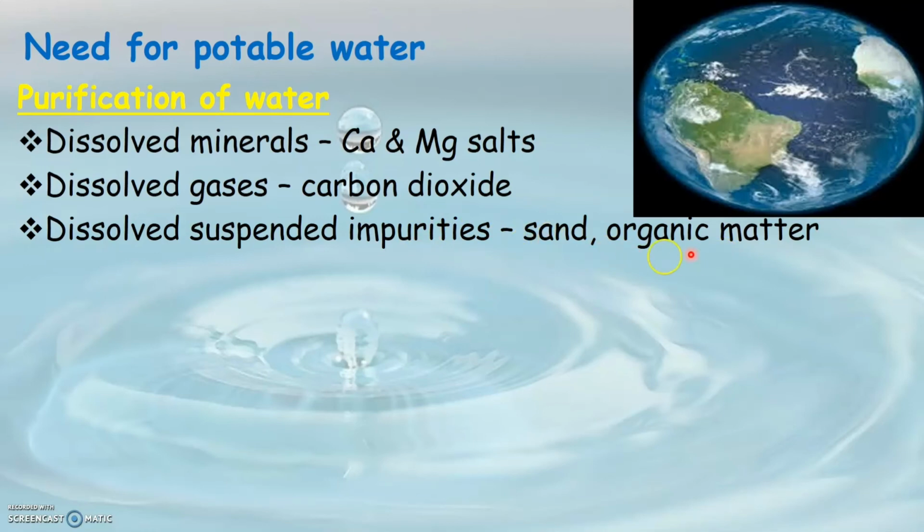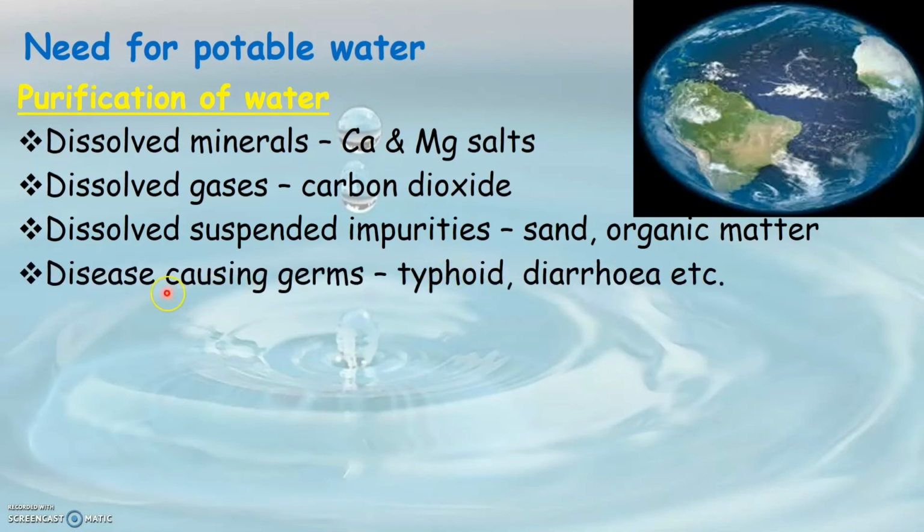It has to be purified also to remove any kind of germs that causes diseases like typhoid, diarrhea and various other diseases. So only if we remove all these impurities from water, then water becomes fit for drinking.